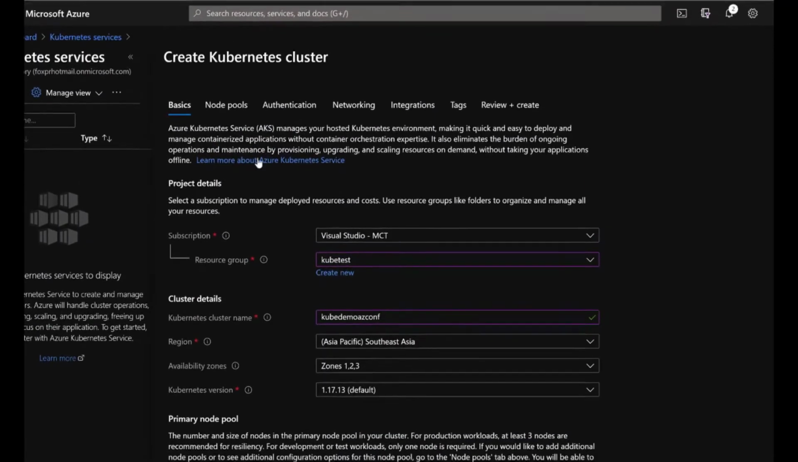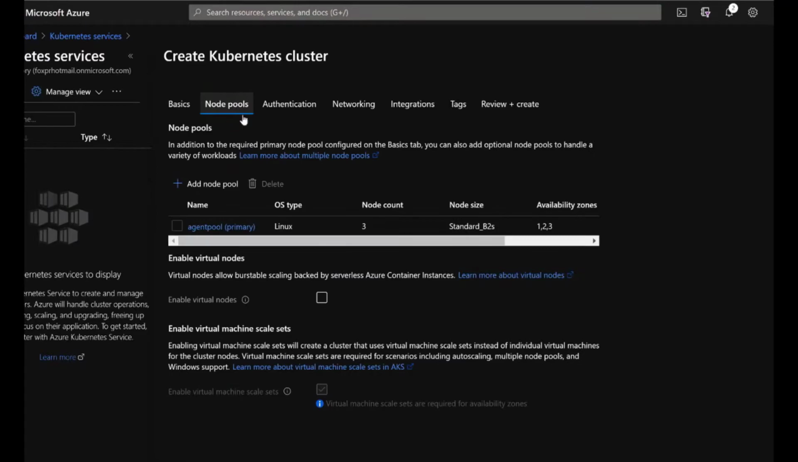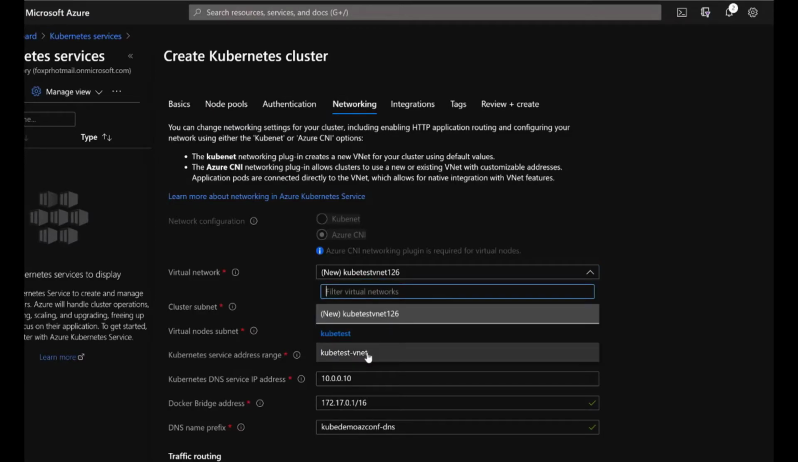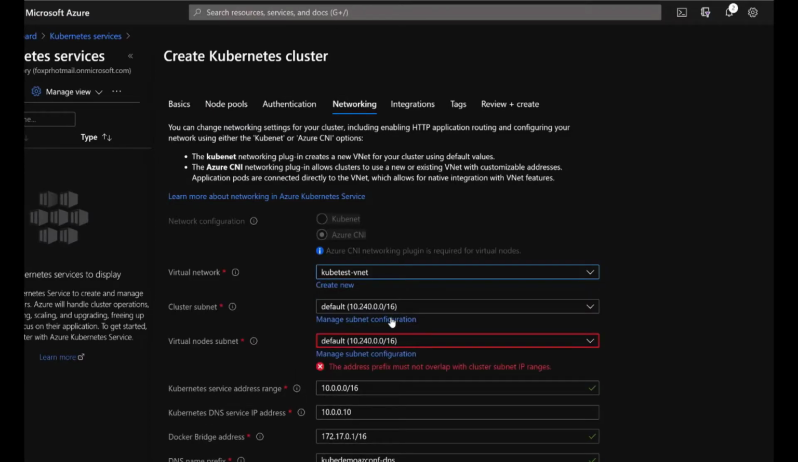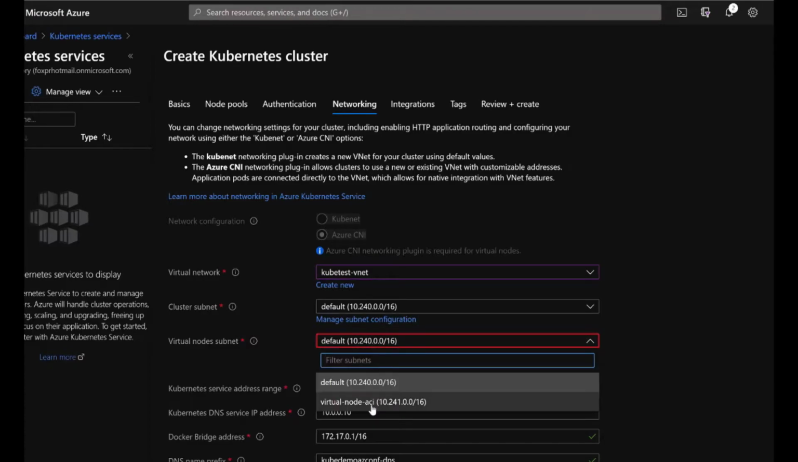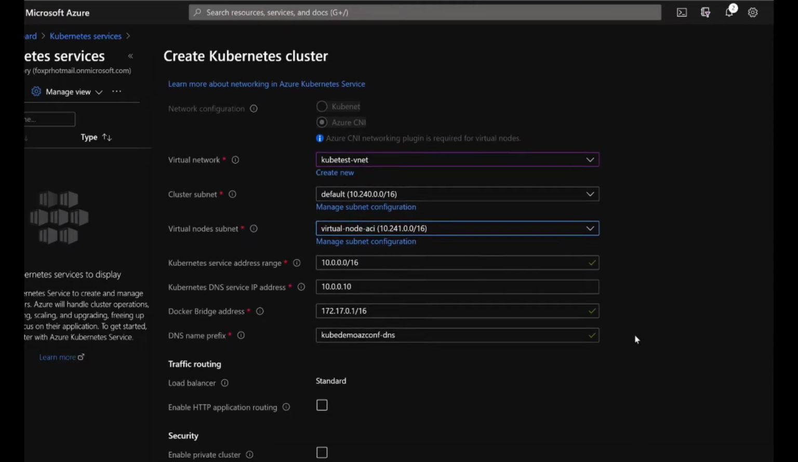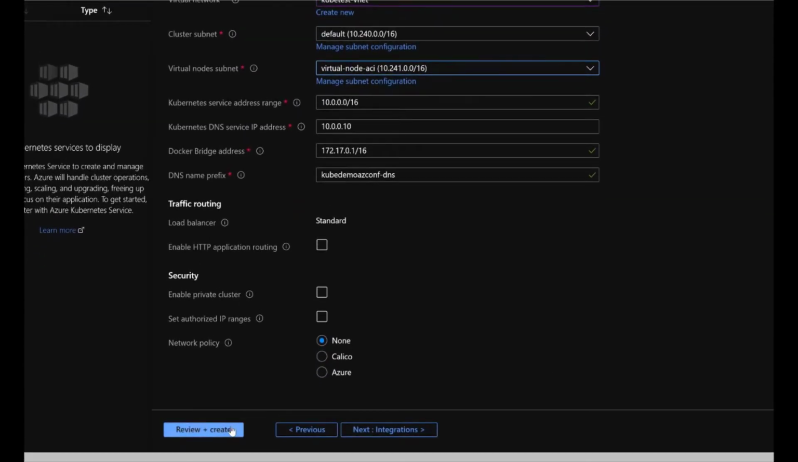The important thing you need to enable is this one: enable virtual nodes. Make sure that you enable this, and then something Azure has done, so it's not working out properly. Okay, so you need to create a proper subnet. I've already created that with the details. So virtual accumulator and default subnet, and then click on review and create.